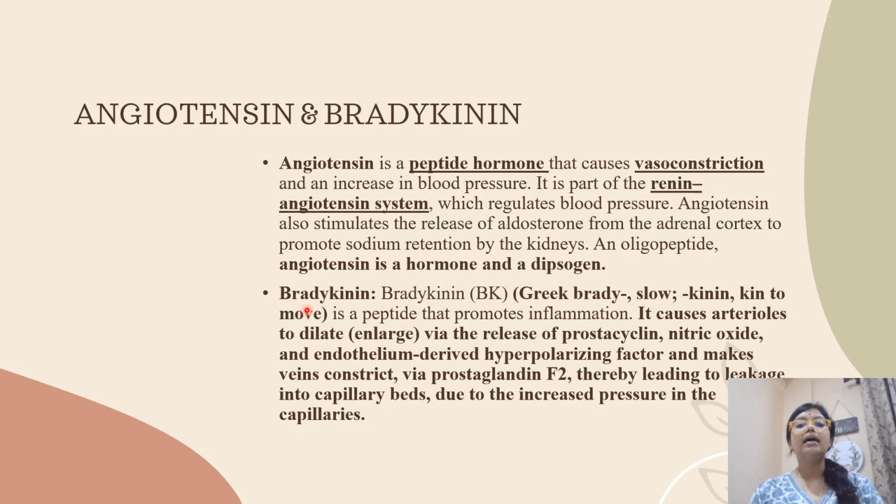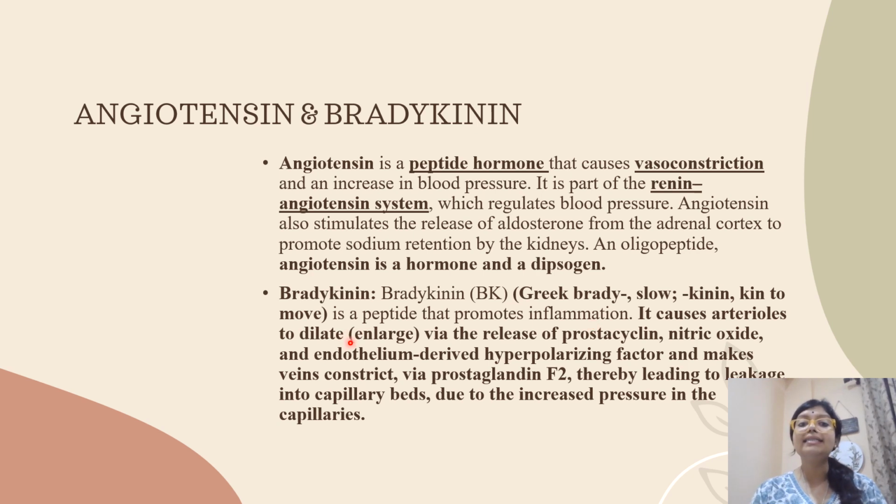Next is bradykinin. This is also another autacoid. Brady means slow, kinin means to move. It is also a peptide autacoid that promotes inflammation.